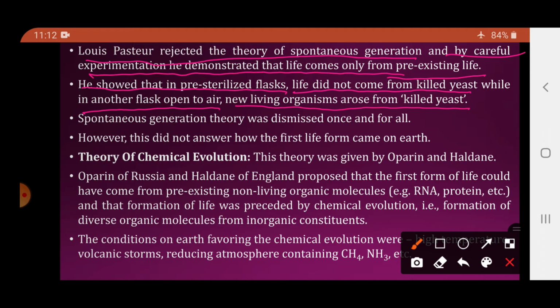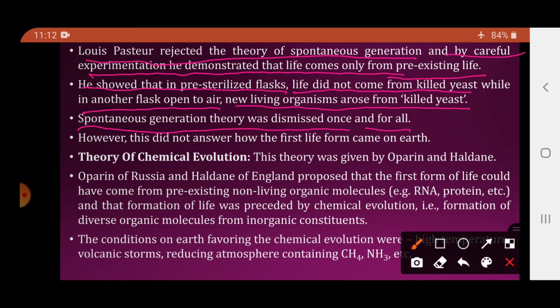So उसमें उसने ये देखा कि killed yeast when kept in the pre-sterilized flask, उसमें से कोई भी लाइफ बनी नहीं, उसमें से नए ईस्ट के पार्टिकल्स नहीं बने. But when he kept the flask into the open air, he found that new organisms were formed from the killed yeast particles. So spontaneous generation theory was dismissed once and for all.